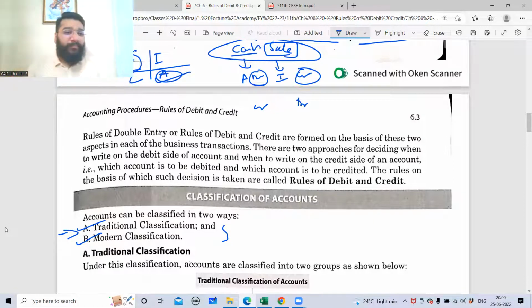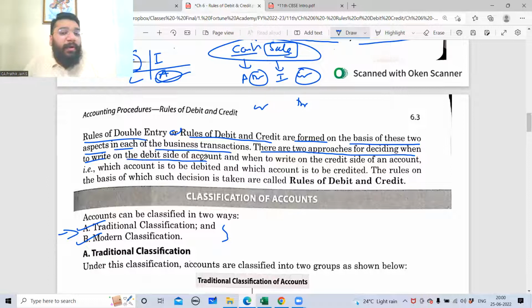Everything will be vague. So rules of double entry or rules of debit credit are formed on the basis of these two aspects in each of the business transaction. There are two approaches for deciding when to write on the debit side of accounts. There are two approaches, two rules, which will tell you when you should debit certain thing and when you should credit certain thing.